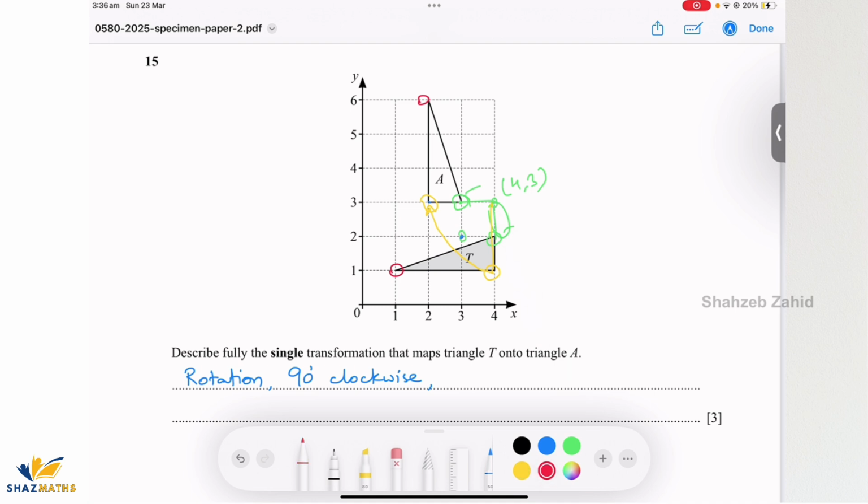Let's check the third one. This point, if I rotate this line 90-degree clockwise, it's gonna go on to this point, which is perfectly fine. We can see that. Have a look, it's 90 degrees, right? So that means our point of rotation is 4 3.